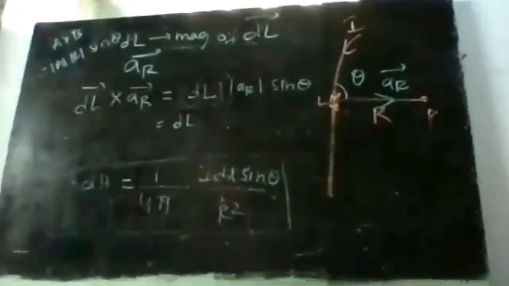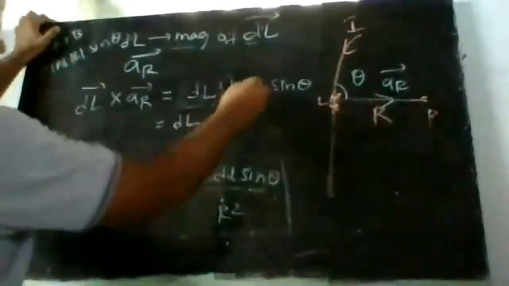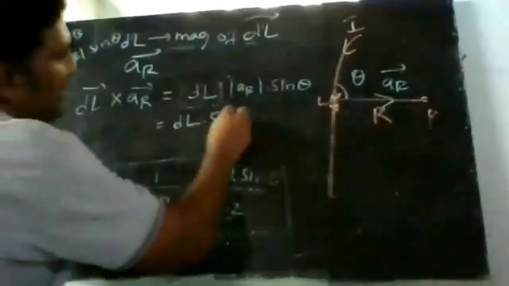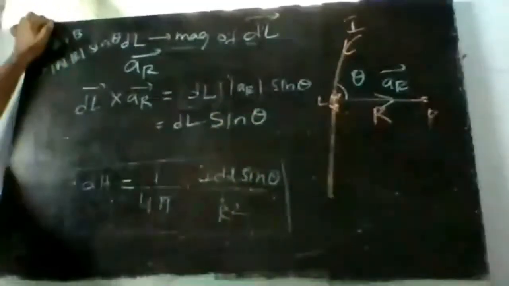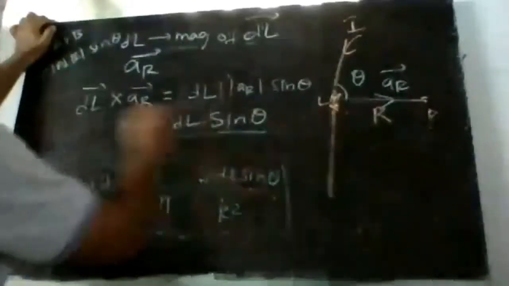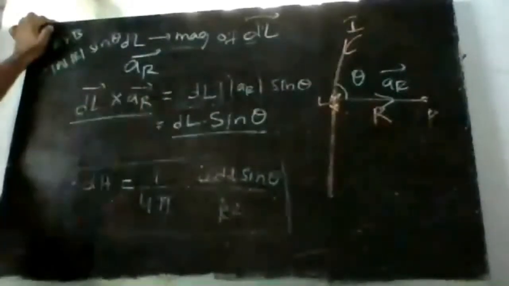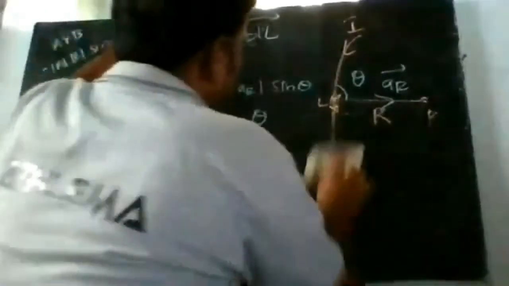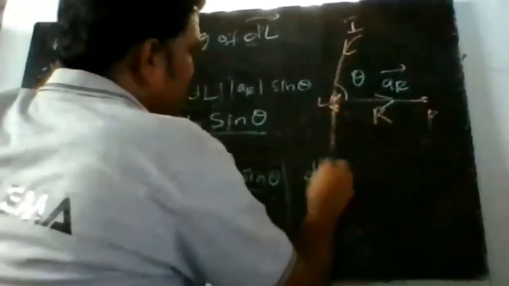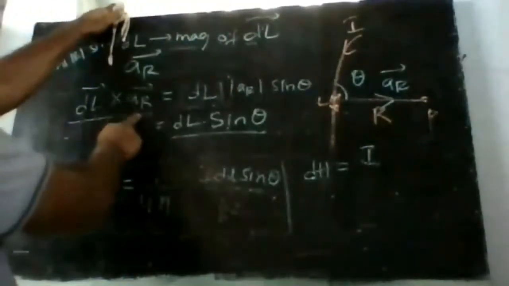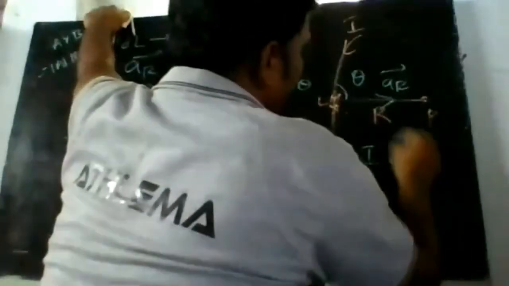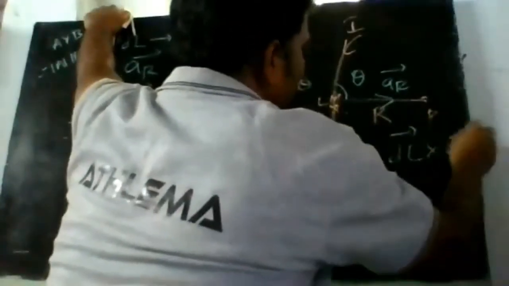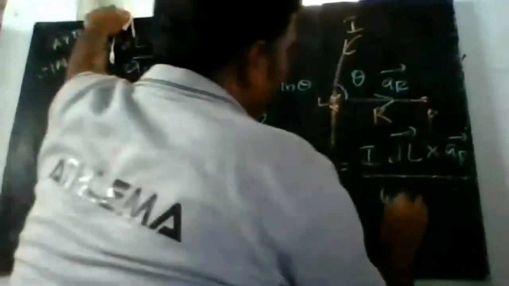Yes, okay. So dl into 1 into sin theta, that is the magnitude of dl bar cross ar bar, correct? So dl sin theta can be written as dl bar cross ar bar. If I replace that in the Biot-Savart's law, what I get is dh bar equal to I dl sin theta, replaced by dl bar cross ar bar, so dh bar is equal to I dl bar cross ar bar divided by 4 pi r square.